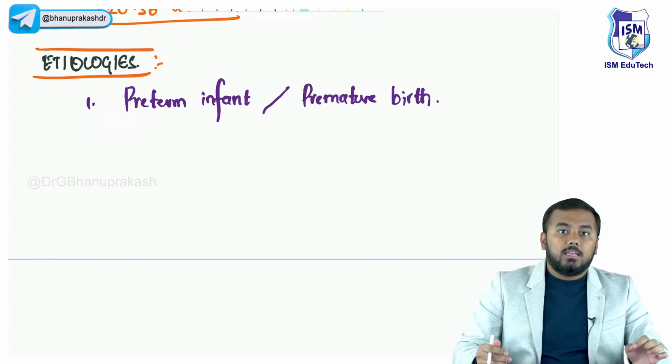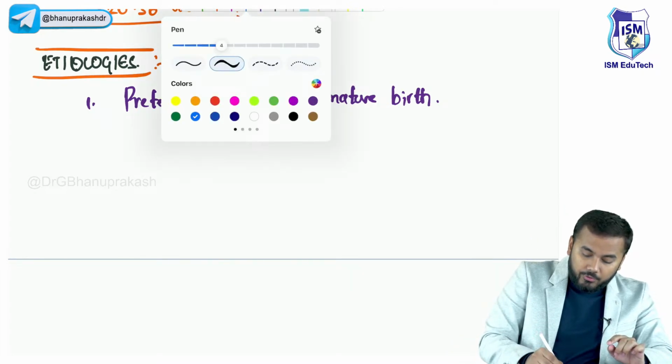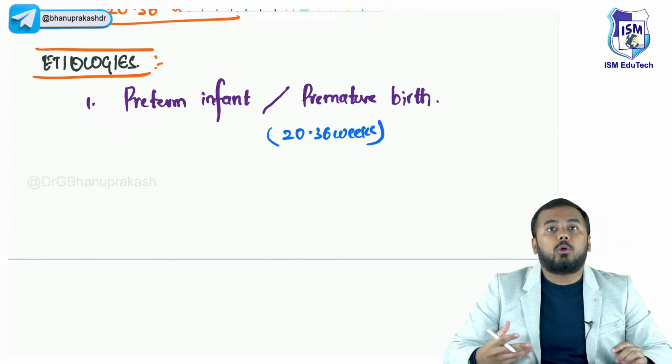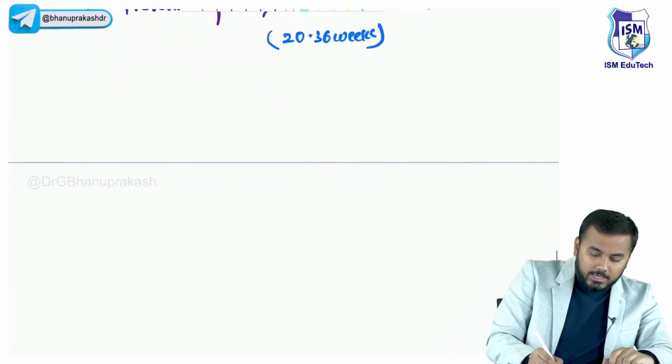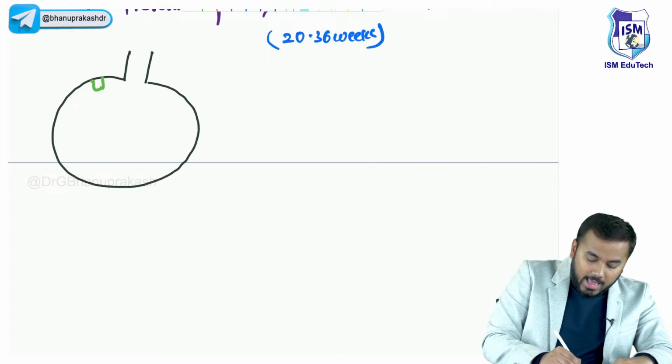The reason is, during this time of about 20 to 36 weeks, kya hoga? During this time the surfactant is not properly synthesized. Okay, so all of you know this basic concept that, for example, if this is an alveoli, alveoli के अंदर क्या होगा? We have got alveolar cells.